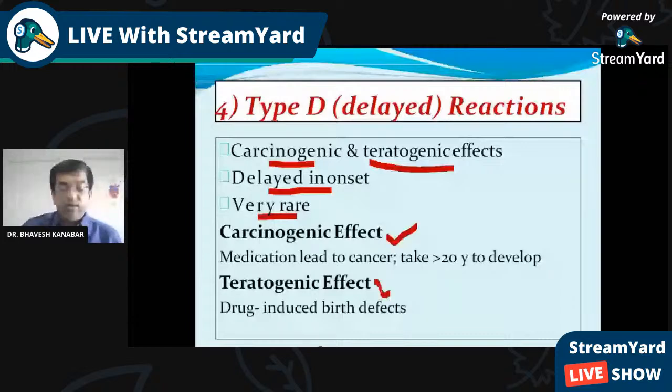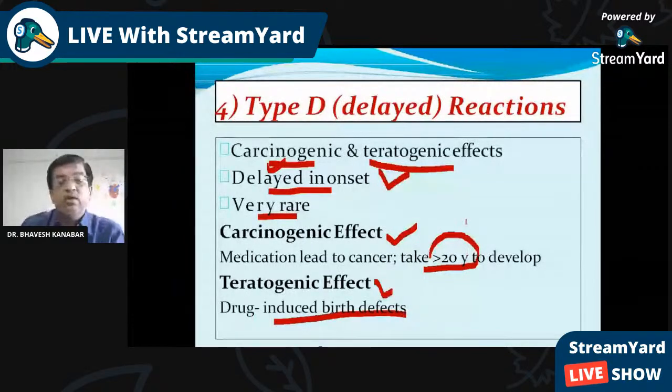Whenever it takes more than 20 years to develop, it is carcinogenic, that is, cancer producing. The second is teratogenic, that is, drug-induced birth defect. Whenever the drug is given during pregnancy, it may lead to birth defect. One famous example is thalidomide. Thalidomide was previously widely used, and because of the teratogenic effect it was withdrawn from the market.